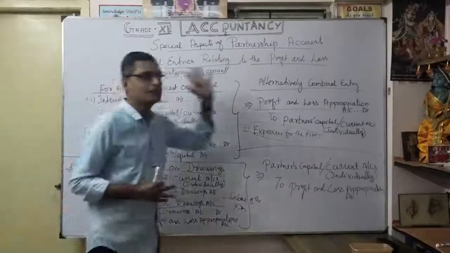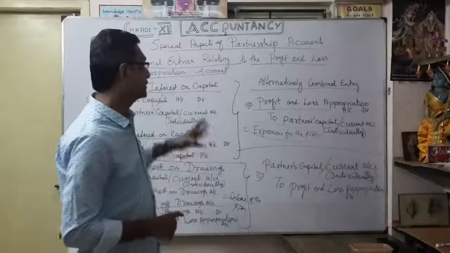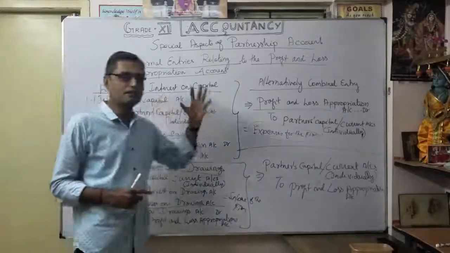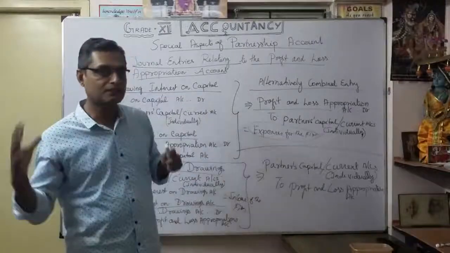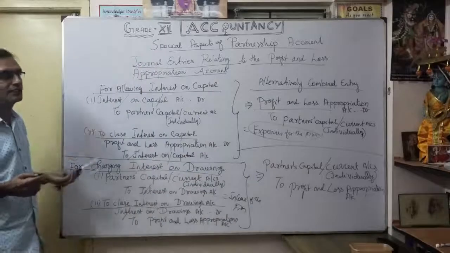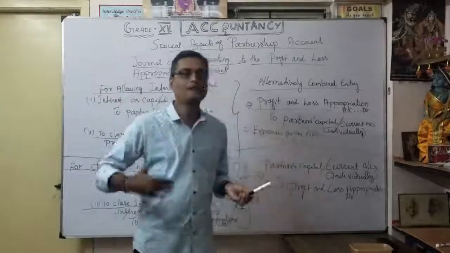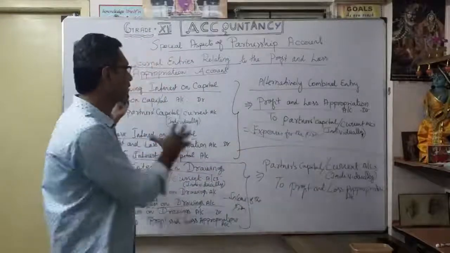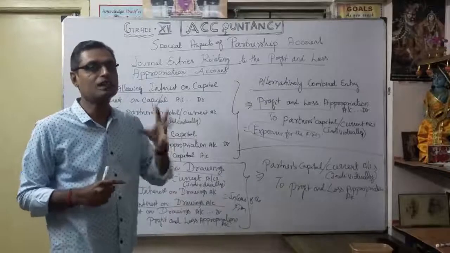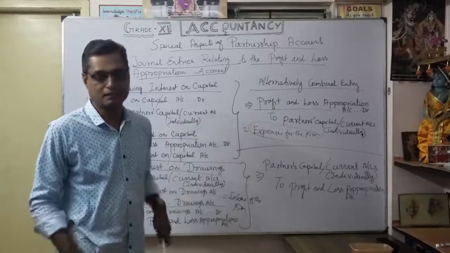That is our very important entry for interest on capital and interest on drawings. Very, very important. We are going to discuss it separately as well. How to calculate interest on capital and interest on drawings, we will discuss in a separate chapter. Here the important thing is how we process the journal entry, whether making two entries or alternatively one entry. That is the practice we want to develop. Now finally, we are going to see another two entries. One is the reserve transfer entry, the other is how the profit is transferred to the profit and loss appropriation account. Now we will see that.